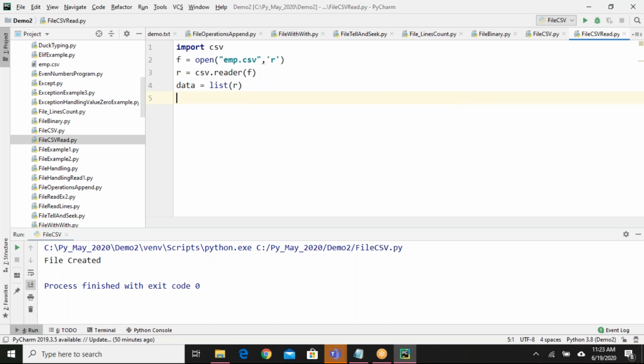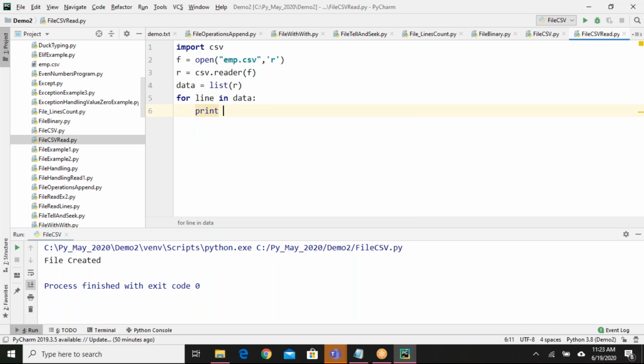So r already contains the data. When you say csv.reader of f, it will contain f related data into r. When I say list of r, the data will be converted into list collection, and that is available in my data variable. Now I can print the data, for maybe a line in data.